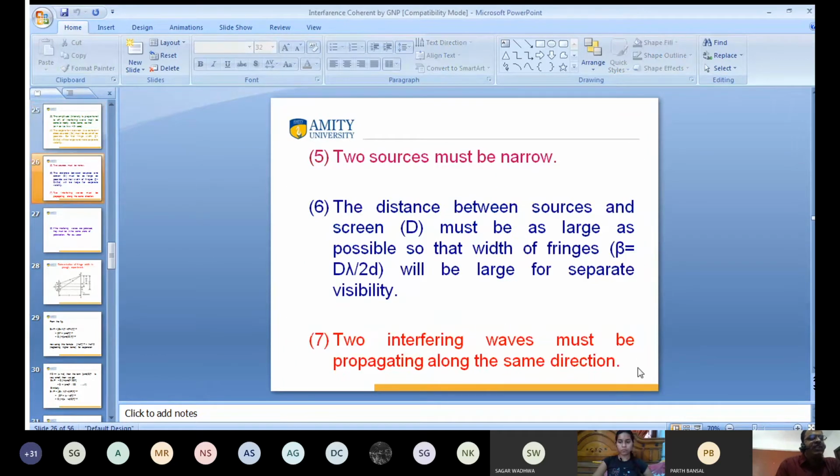Again, the two sources must be narrow. And the distance between sources and screen, capital D, is very large, because for clear visibility, beta is equal to D lambda by 2d. 2d is small, capital D is very large, so we get the clear visibility, and we get the fringe width maximum. Fringe width will be large, so we get the clear visibility. And the interfering waves must be propagated in the same direction for getting the interference pattern.